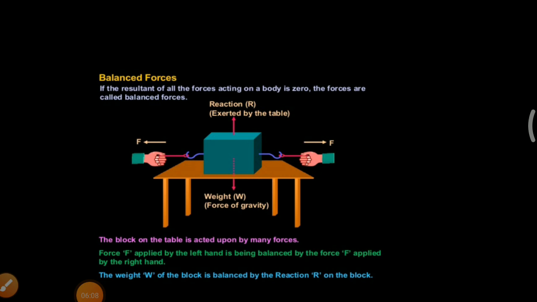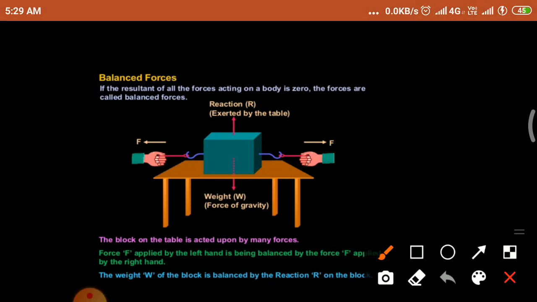The next we are going to see what is meant by balanced force and unbalanced force. Look at this diagram. Here the wooden block is placed on the table. There are four forces acting on this object. The first force, the weight of the object, acts in the downward direction. And the table exerts some force on the block in the upward direction. That is the reaction exerted by the table.